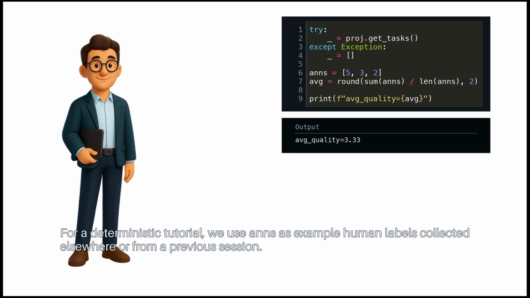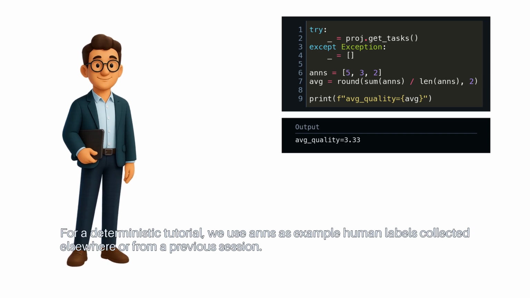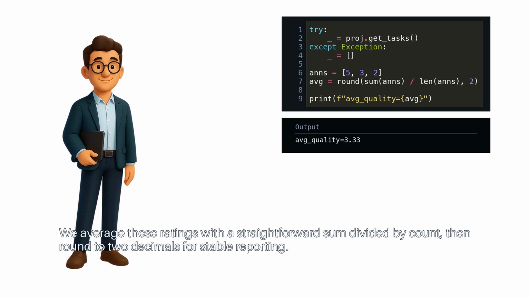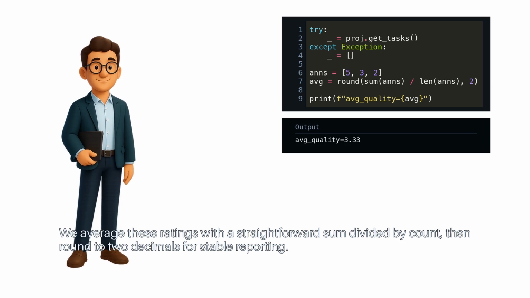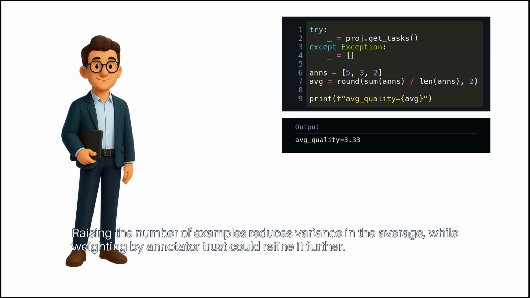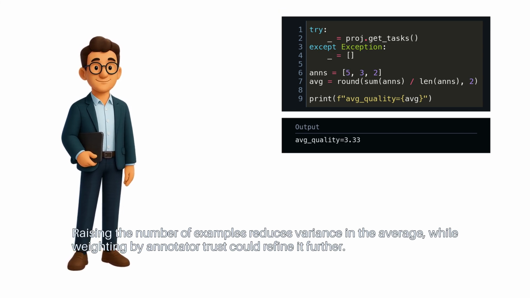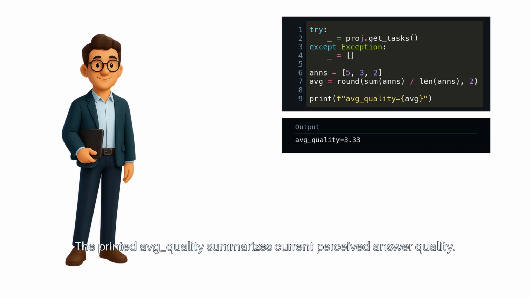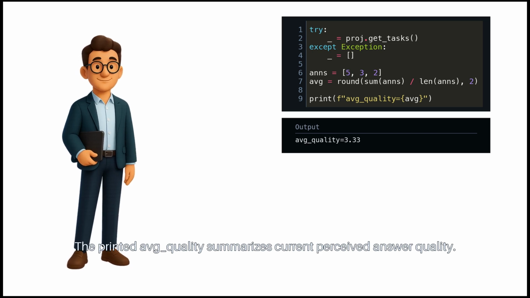For a deterministic tutorial, we use RATINGS as example human labels collected elsewhere or from a previous session. We average these ratings with a straightforward sum divided by count, then round to 2 decimals for stable reporting. Raising the number of examples reduces variance in the average, while weighting by annotator trust could refine it further. The printed AVG quality summarizes current perceived answer quality.